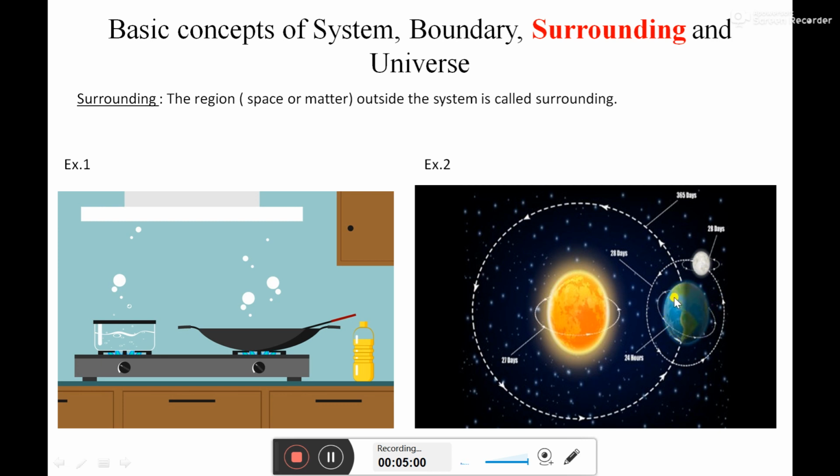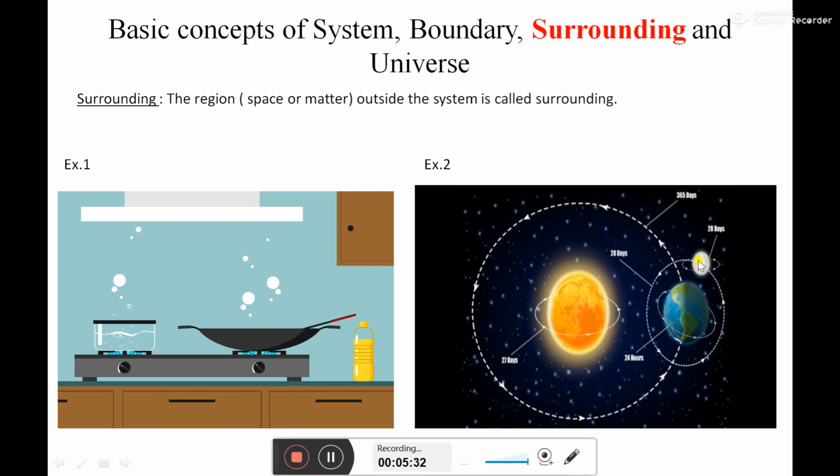Earth is our system. The atmosphere present around the earth is our boundary, and whatever is present outside that boundary which affects the earth, or affects the characteristics of earth, is called the surrounding.